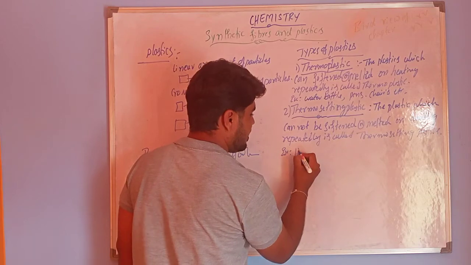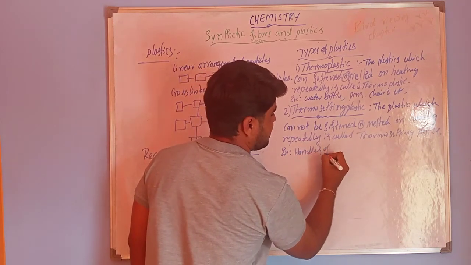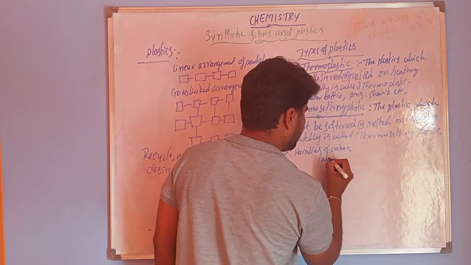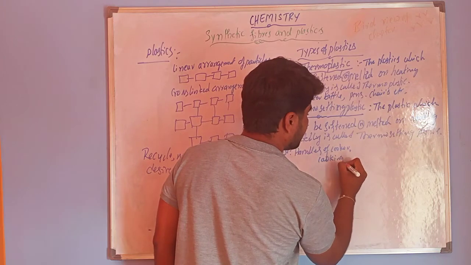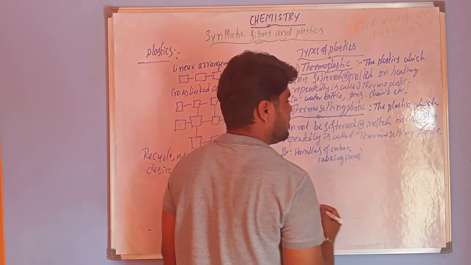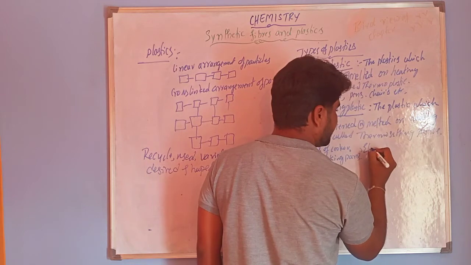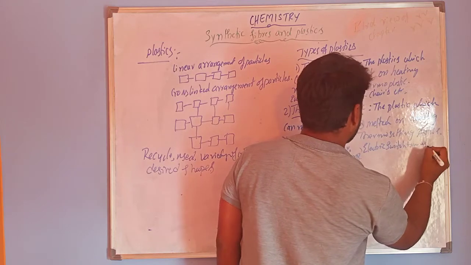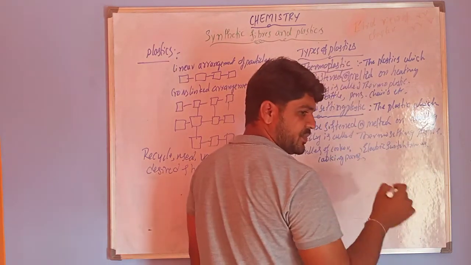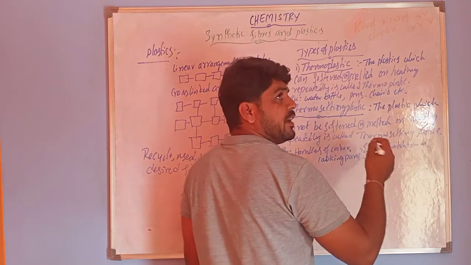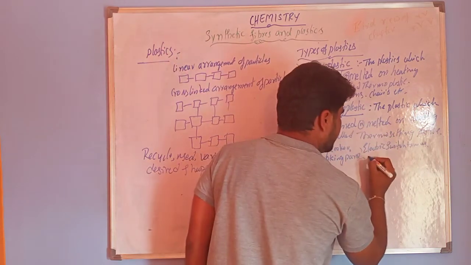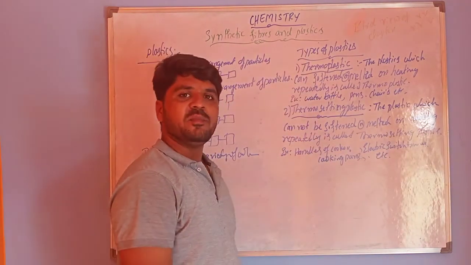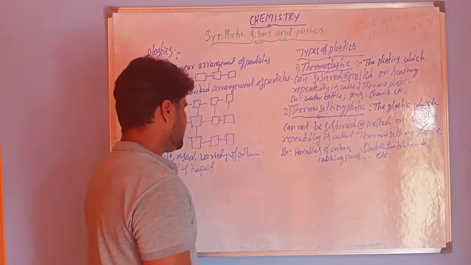So examples are handles of cookers and other cooking pans, electric switch boxes, and some electric bulbs, etc. Right now, these are some examples for thermosetting plastics.